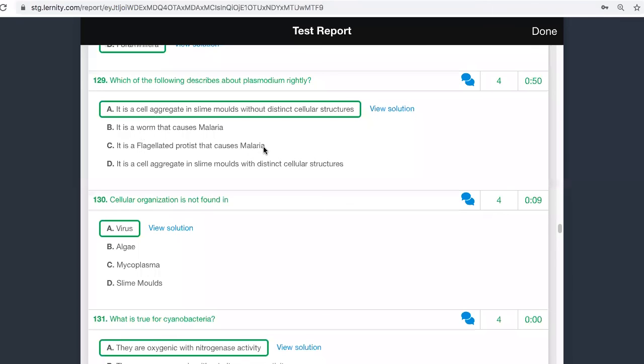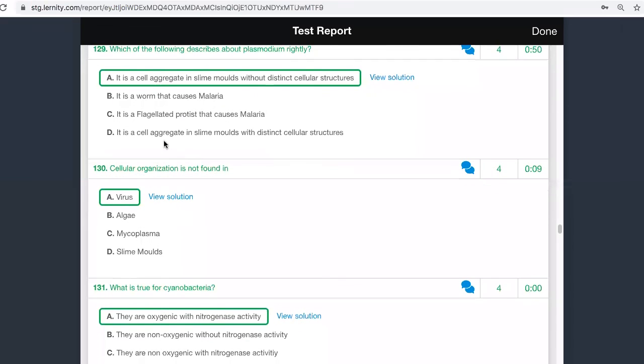What about plasmodium? It will not come under flagellated structure. It will come under sporozoans. So that is wrong. It is the cell aggregate in slime molds with distinct cellular structures. That is wrong.